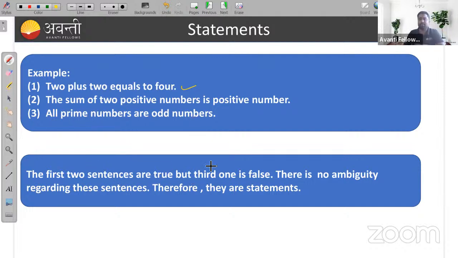The first 2 statements are true, but the third one is false. This is true, and this is false. But these 3 are mathematical statements.